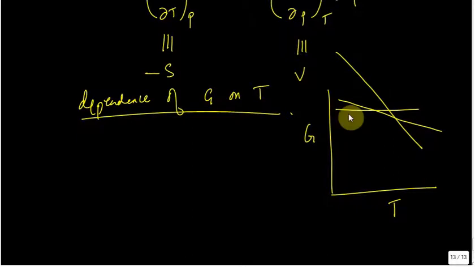Okay, so if you look at this particular graph, and I hope I have done it correctly, and think about the Gibbs free energy, the phase of matter that would be more stable would be the one that has the lower Gibbs free energy. So up to this point, starting from a low temperature all the way up to this red point over here, it so happens that the solid is more stable, yeah?